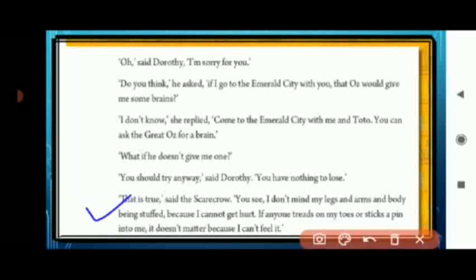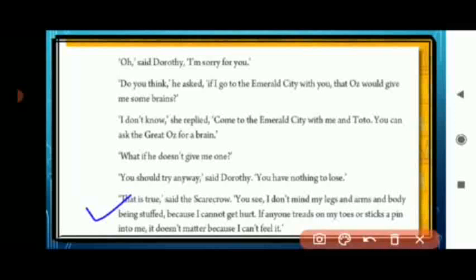If somebody puts their feet on the Scarecrow's feet, nothing will harm him. But if I put my feet on your toes, you will get hurt, right? But the Scarecrow is made of straw, stuffed with straw. So if something is put on his feet, he will not get hurt. And the Scarecrow is saying, if anyone sticks a pin in me, I will also not get hurt, as the Scarecrow cannot feel anything.